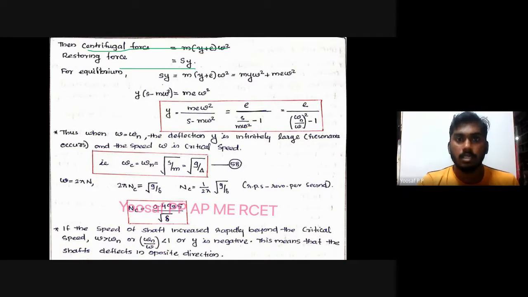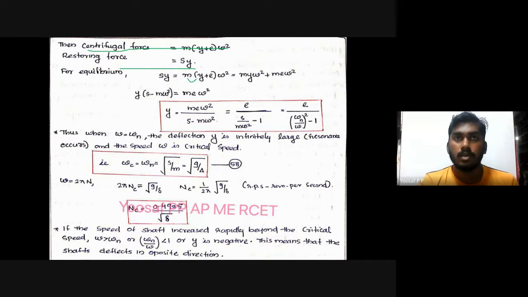You can write s y is equal to m (y plus e) omega square. Close the bracket: m y omega square plus m e omega square should be equal to s y. Taking the terms containing y on the left side and the other terms on the right side, you can rearrange this equation. You can write y is equal to m e omega square divided by (s minus m omega square). Here you can divide both the numerator and denominator by m omega square, and rearrange the equation as e divided by (s over m omega square minus 1).